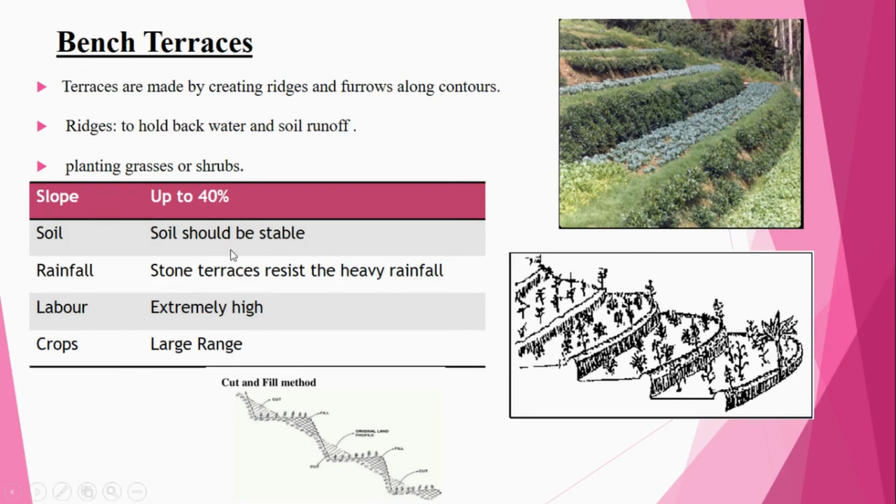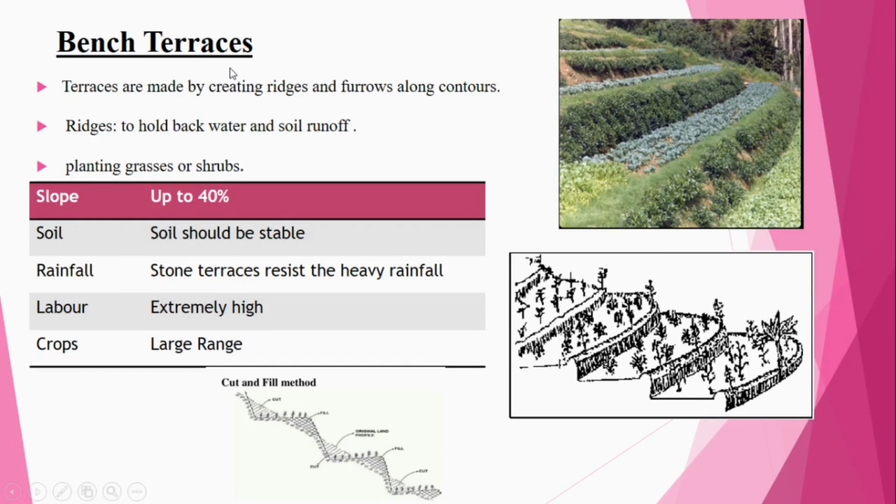Here there is no requirement for ploughing, so you can use it for any type of soil. And labor is extremely high. Why is it required high? Because we have to make the benches as well as provide the ridges to hold back the water and prevent soil runoff.